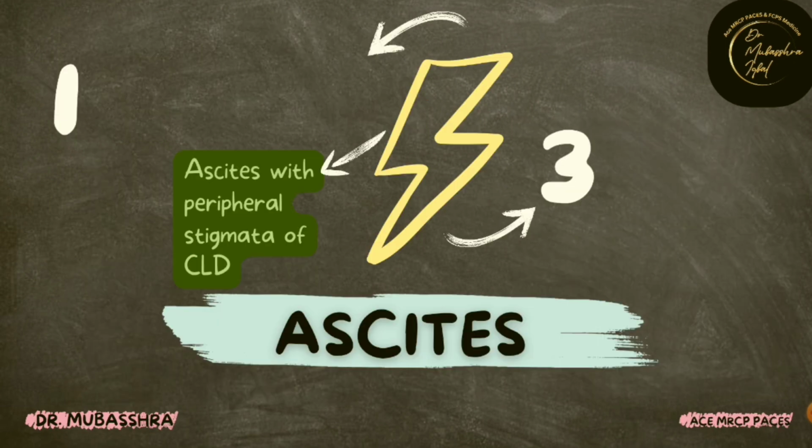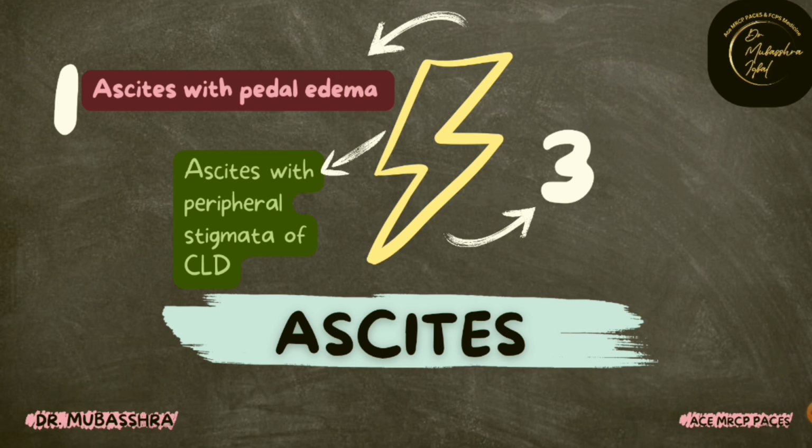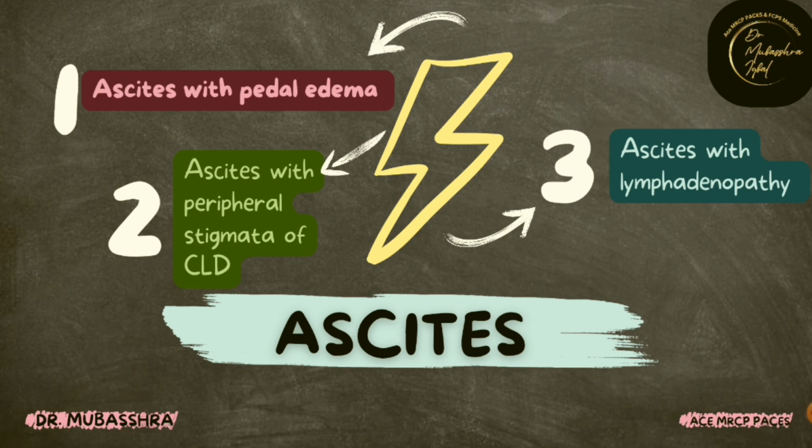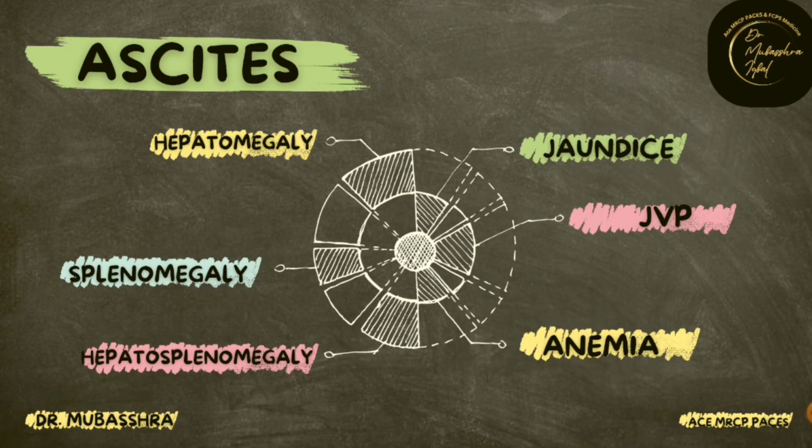Ascites can be along with peripheral stigmata of chronic liver disease or along with pedal edema or even along with lymphadenopathy. So the causes of ascites along with these findings, the differentials will vary. Ascites can be in combination with hepatomegaly, splenomegaly, hepatosplenomegaly, jaundice, raised venous pressures, or anemia.